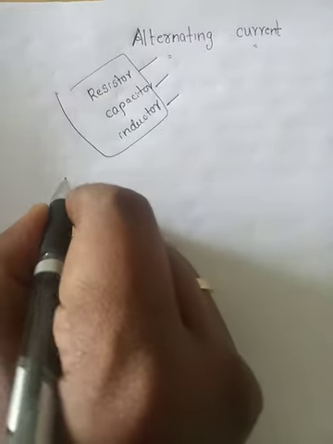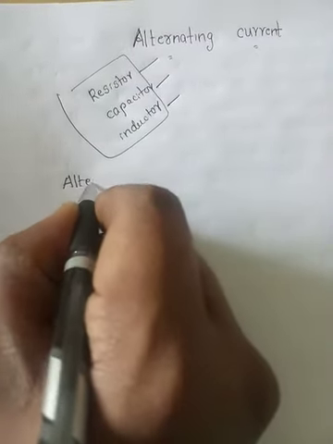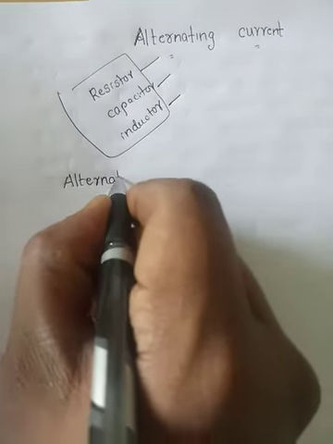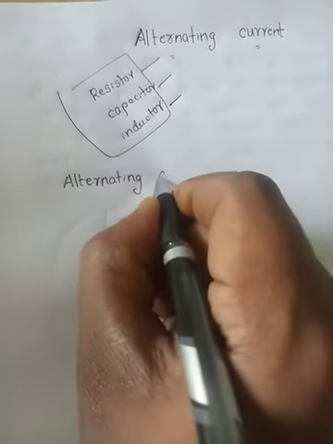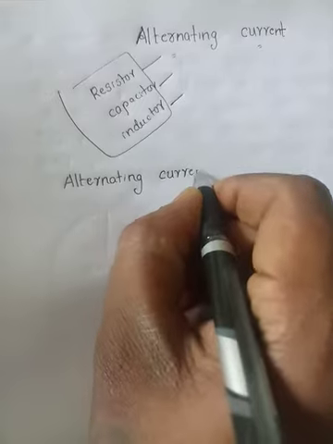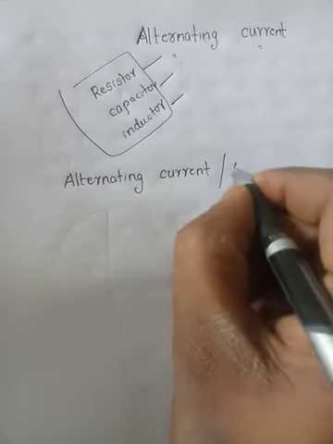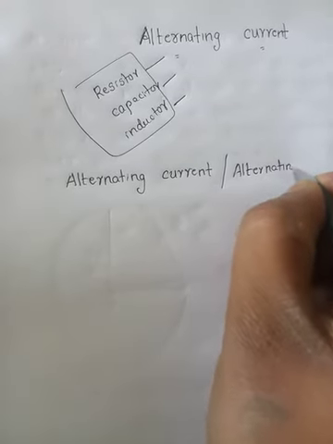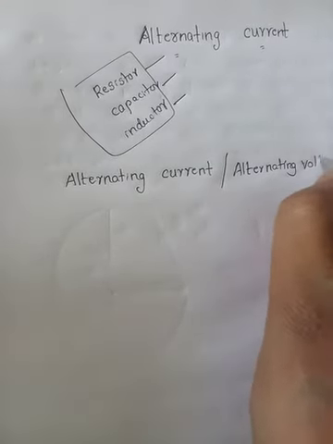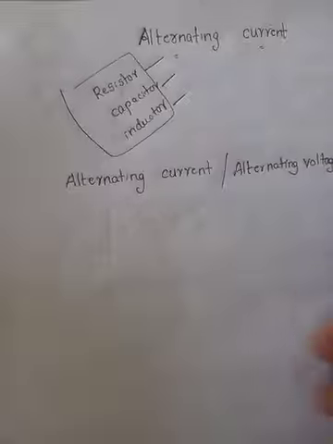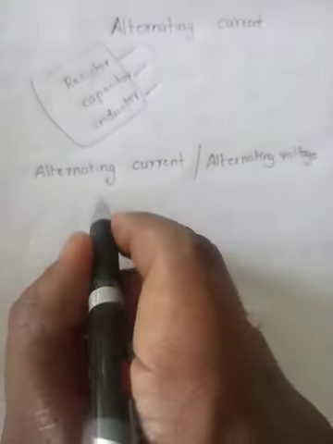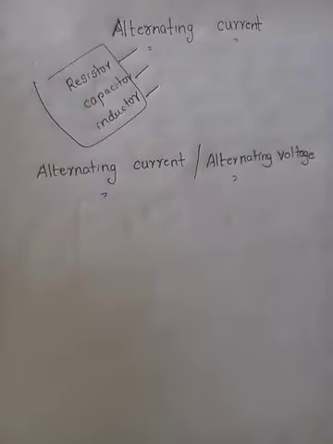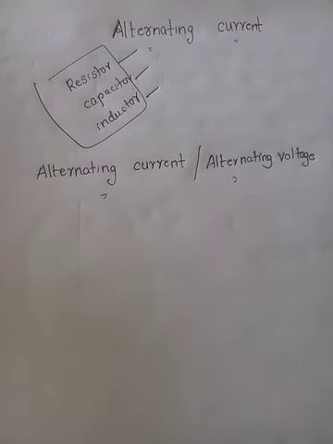At first we should know what alternating current or alternating voltage is. We will learn about both, because if voltage changes, as usual according to Ohm's law, current also changes. So what is the definition of alternating current?